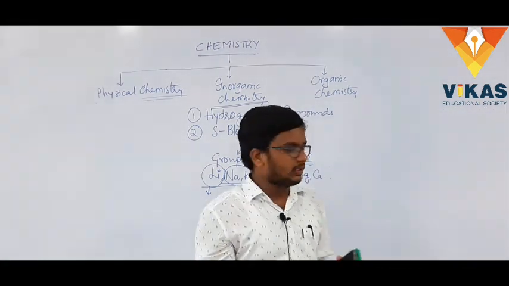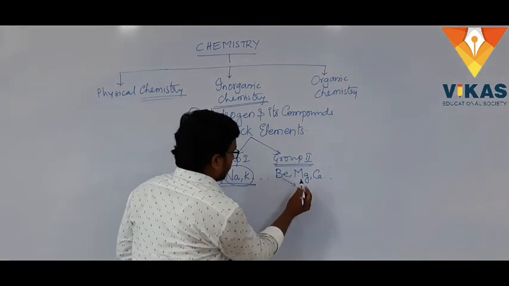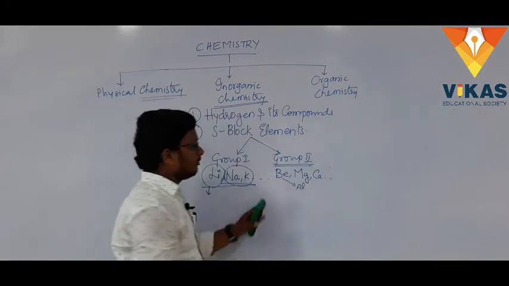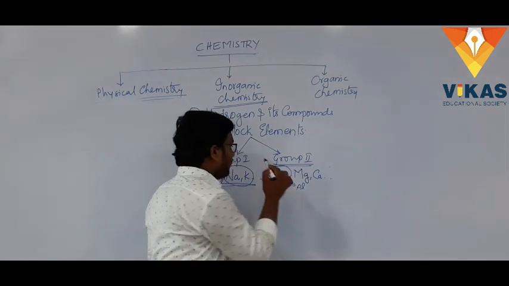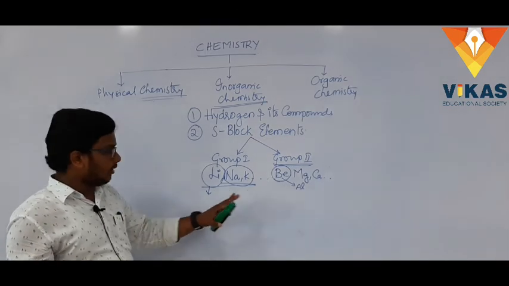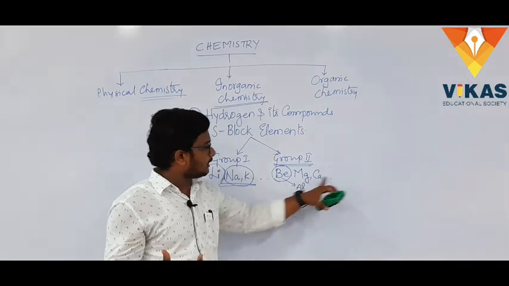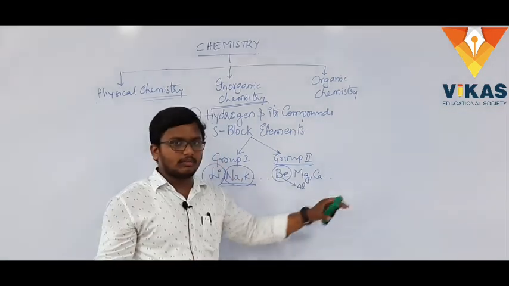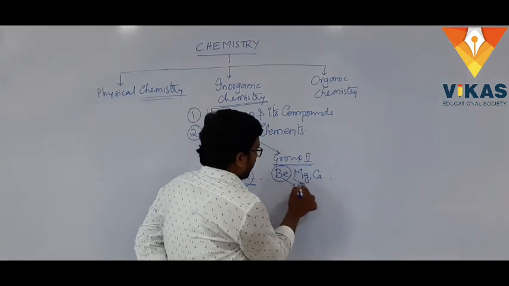Basically, beryllium has some relation with Al, which we will see in this chapter. We will also see how beryllium, like lithium, has a slightly different character than the other elements of the same group.